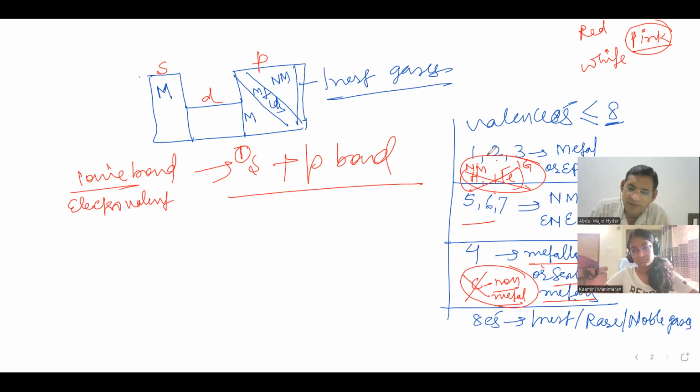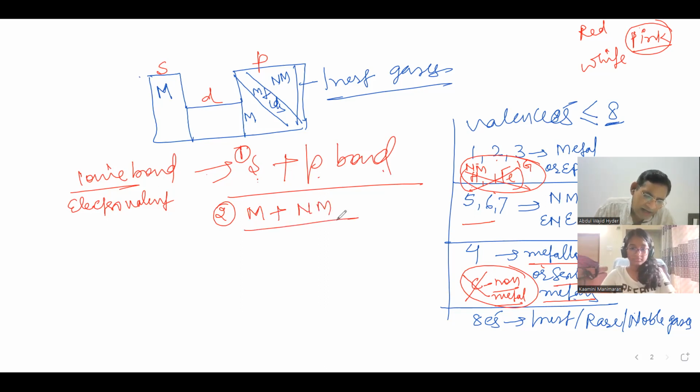Even then, it won't be possible for you to give a 100% correct answer. So many more definitions are there. What you said, first definition: metals, S block and P block elements will always form ionic bond. Second, metal and non-metal will always form ionic or electrovalent bond. Metals are electropositive elements and non-metals are electronegative elements.